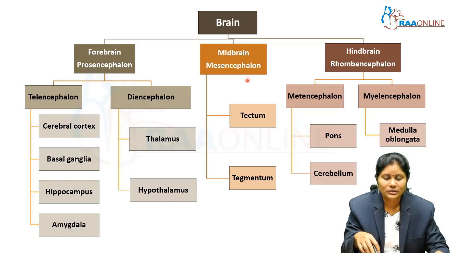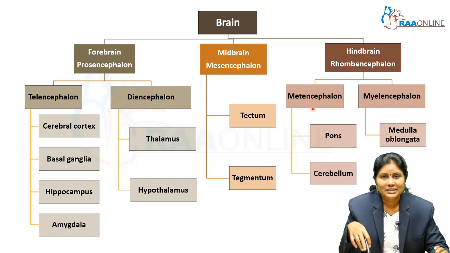Next is the midbrain, which is also called mesencephalon, which includes the tectum and tegmentum. The tegmentum is the floor of the midbrain, whereas the tectum is the roof of the midbrain. The tectum includes the inferior colliculus and the superior colliculus. Then comes the hindbrain or rhombencephalon, which includes the metencephalon and myelencephalon. The metencephalon includes the pons and cerebellum, whereas the myelencephalon includes the medulla oblongata. The medulla oblongata, pons and the midbrain together are called the brainstem.